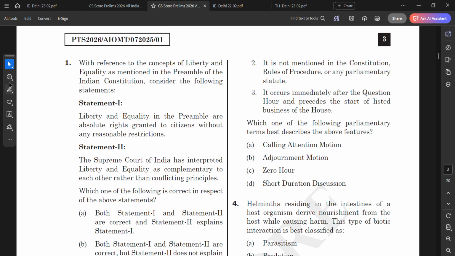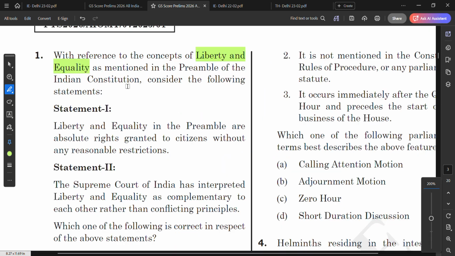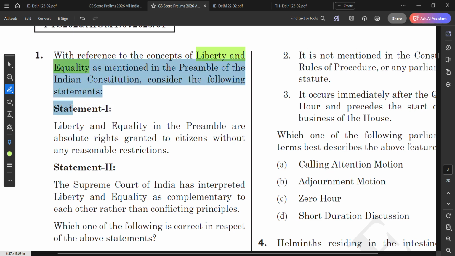much questions as possible. So the first question is that with reference to the concepts of liberty and equality, as mentioned in the preamble of the Indian Constitution, consider the following statements. So they are asking about the concept of liberty and equality mentioned in the preamble. Statement one: liberty and equality in the preamble are absolute rights. No, this is not absolute. Why? Because there are reasonable restrictions which can be imposed on both equality and liberty.